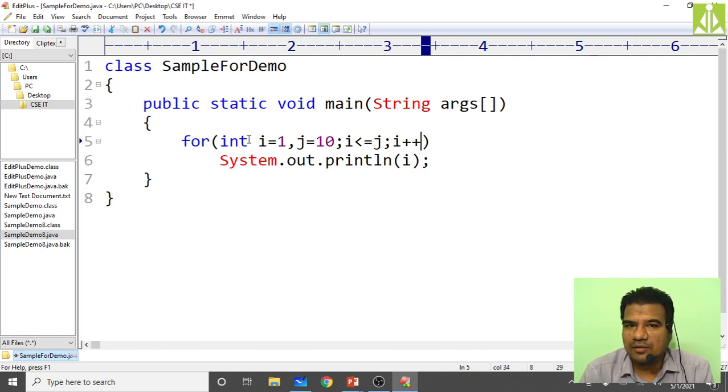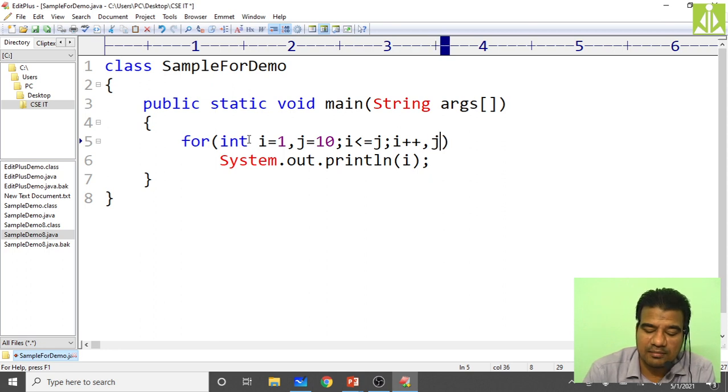One updation is obviously possible in the traditional approach, but if you have to do two updations, two separate increments and decrements in the updation part, you can do it by separating with a comma. Suppose I am incrementing the i value and I want to decrement the j value. Simply put one comma in between and write j minus minus. This is completely allowed in Java.